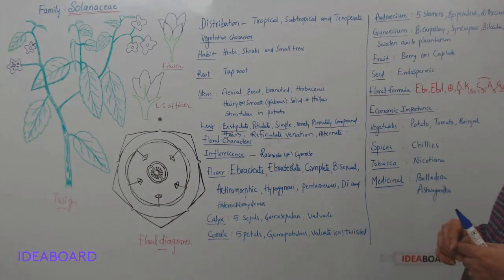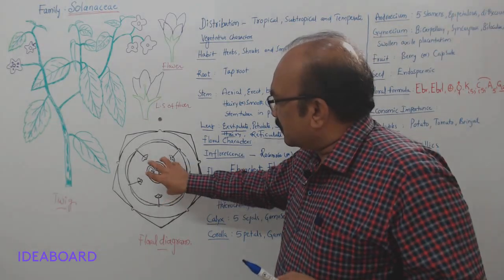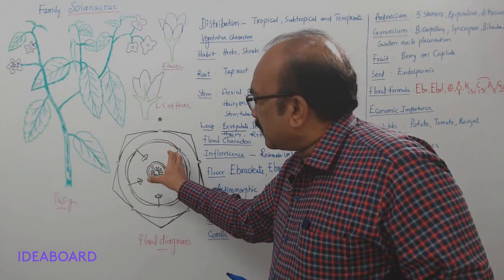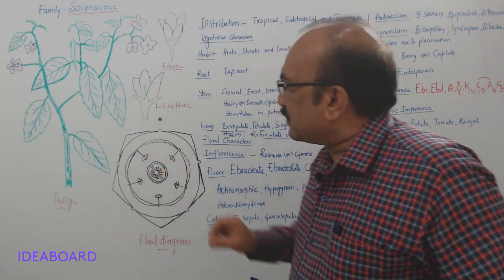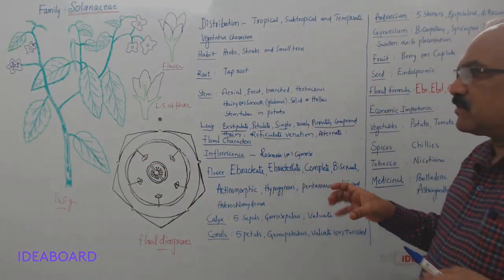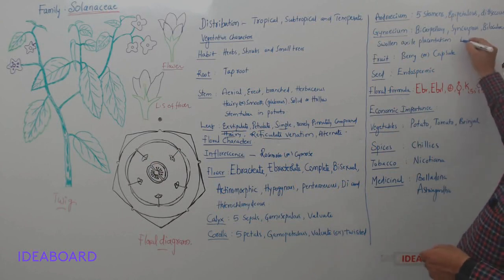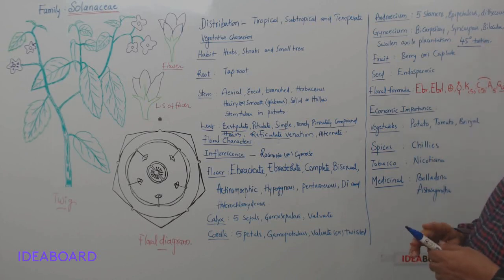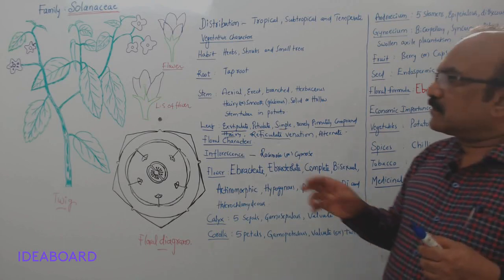But one point has to be noted. You can see here the 2 carpels are not straight. They are rotated. This is called torsion, and this torsion is not at 90 degrees. It is at 45 degrees torsion that you will find in this gynoecium.